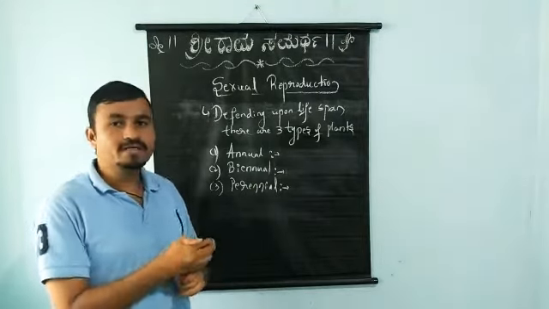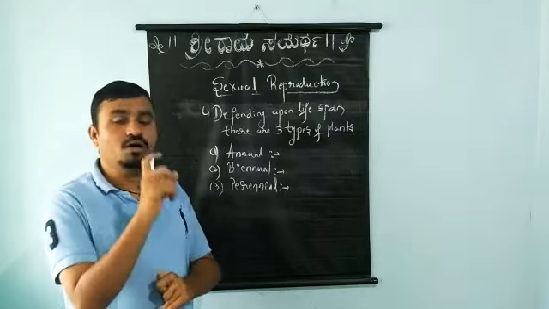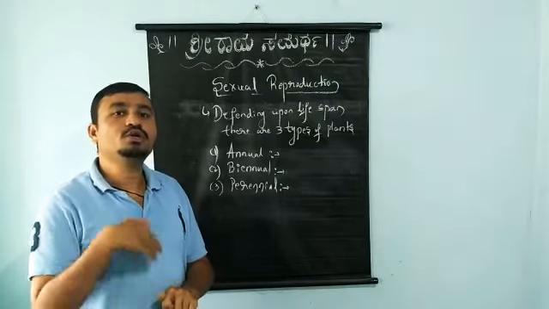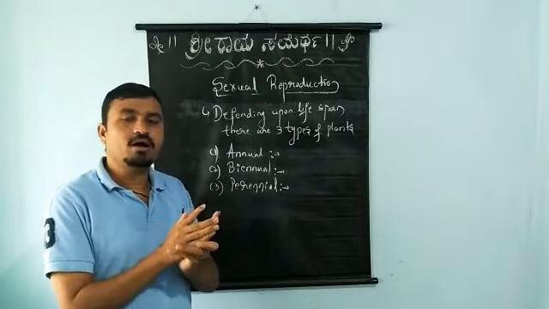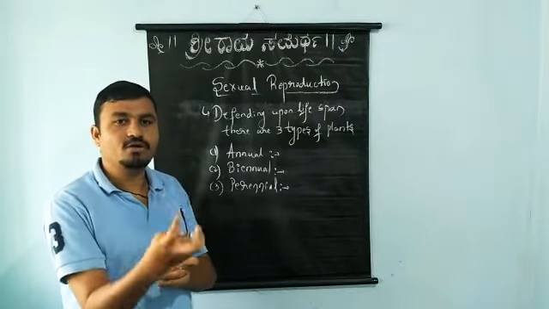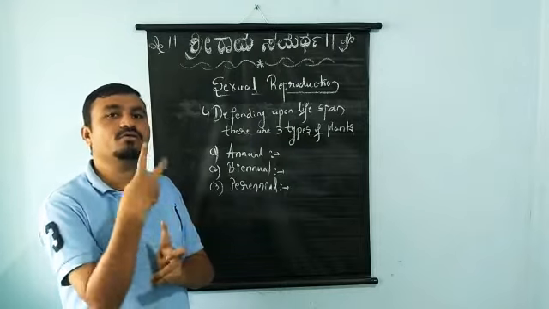Biannual plants are those plants that give flowers or fruits after 2 years of their maturity. After 2 years they become mature. After that they give fruits and flowers, etc. After that they undergo death.